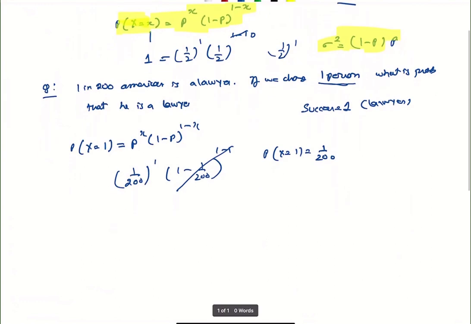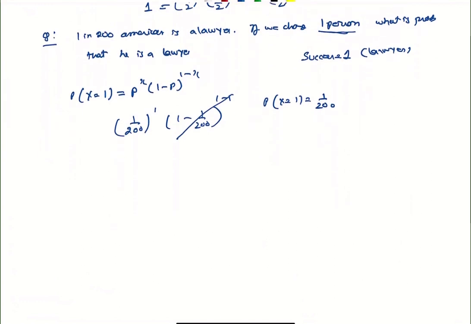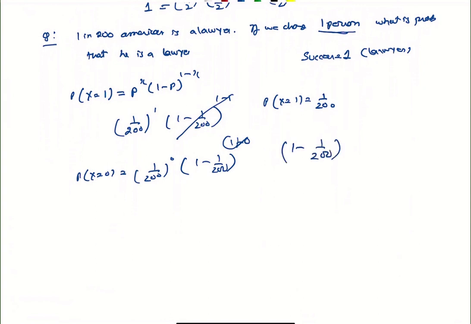Similarly, the probability of x equal to 0 will be 1 upon 200 to the power 0 times (1 minus 1 upon 200) to the power (1 minus 0), which becomes 1, so it is 1 minus 1 upon 200, the probability of that person not being a lawyer.